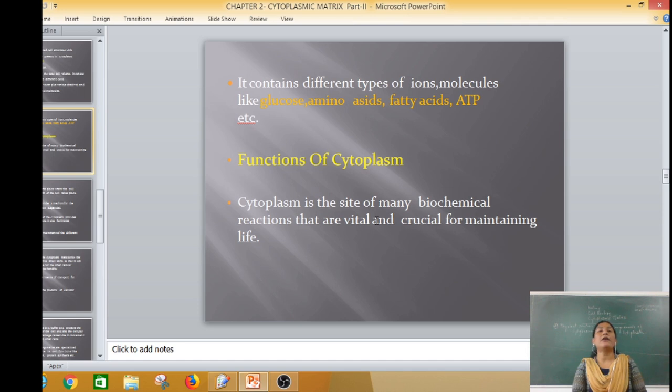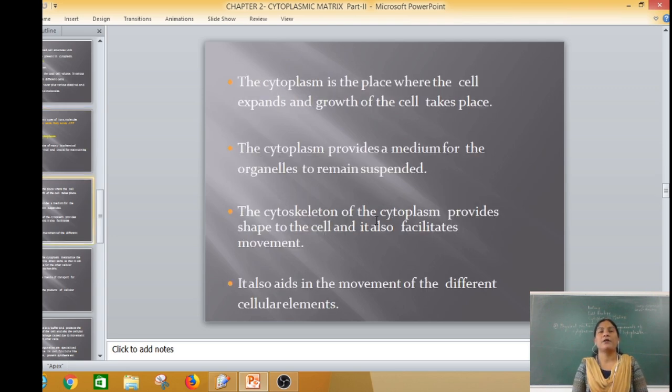Then next we learn about the functions of the cytoplasm. Which role does the cytoplasm play in the cell? So, cytoplasm is the site of many biochemical reactions that are vital and crucial for maintaining life. It is the place where the cell expands and growth of the cell takes place.